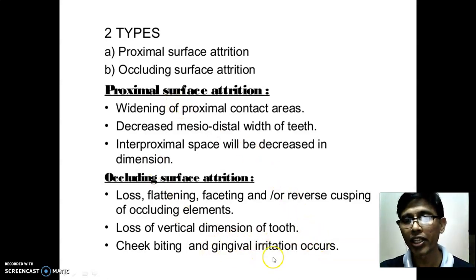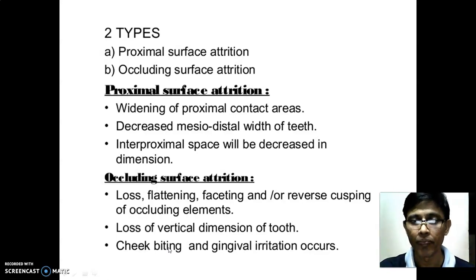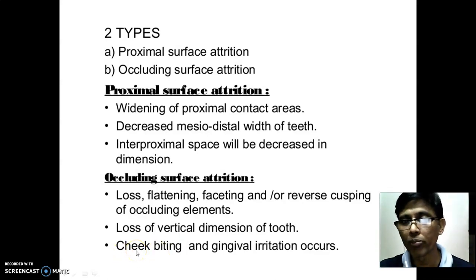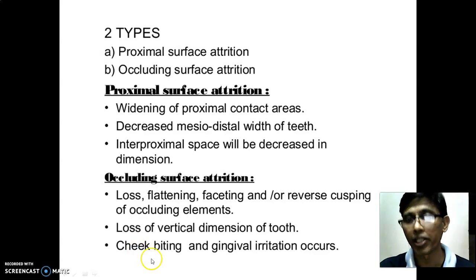Why will there be cheek biting and gingival irritation? Cheek biting will be there because every individual has a normally decided vertical height, but if tooth flattening occurs, he has to close his mouth more than the limit. If there is a reduction in the vertical height, the cheek will fall in between the gap of the maxillary tooth and the mandibular tooth. So that is why there are maximum chances of cheek biting.